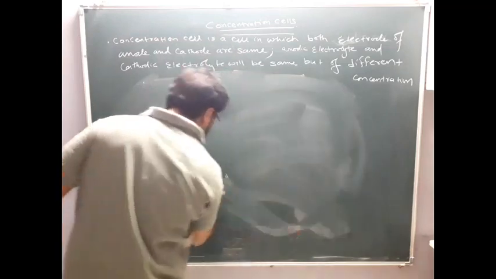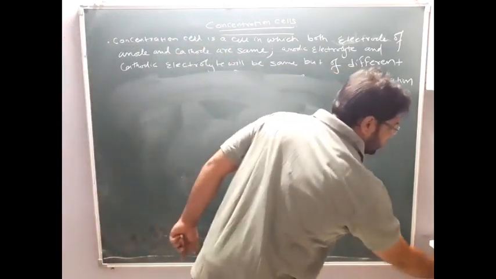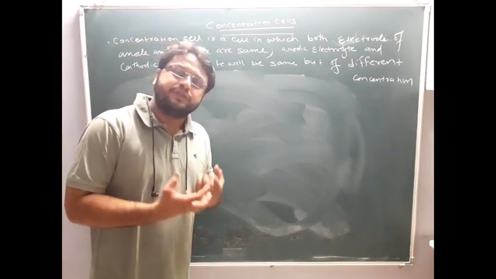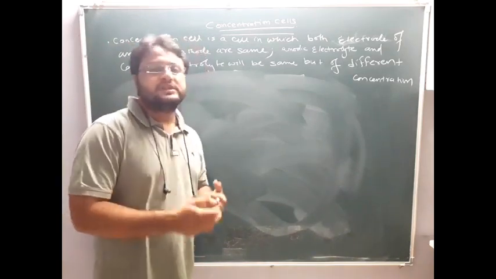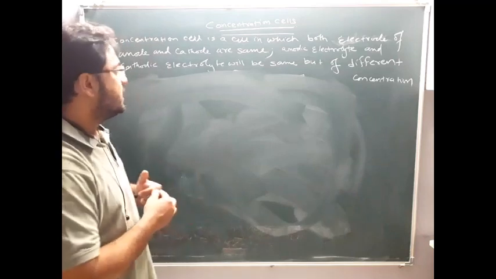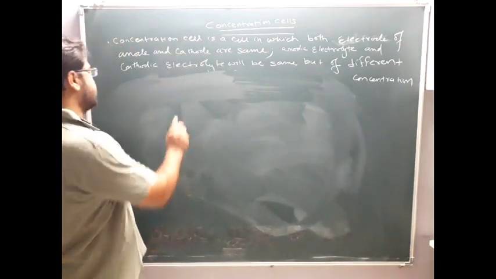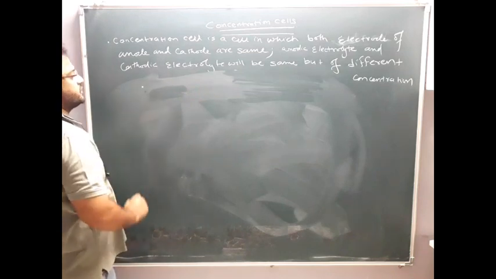So here also, same topic. One will act as an anode, another one will act as a cathode. Now which concentration will act as a cathode and which as an anode, we will see in the future in these classes. But before that, I will give the representation of a concentration cell. So see here, this can be the representation of a concentration cell.